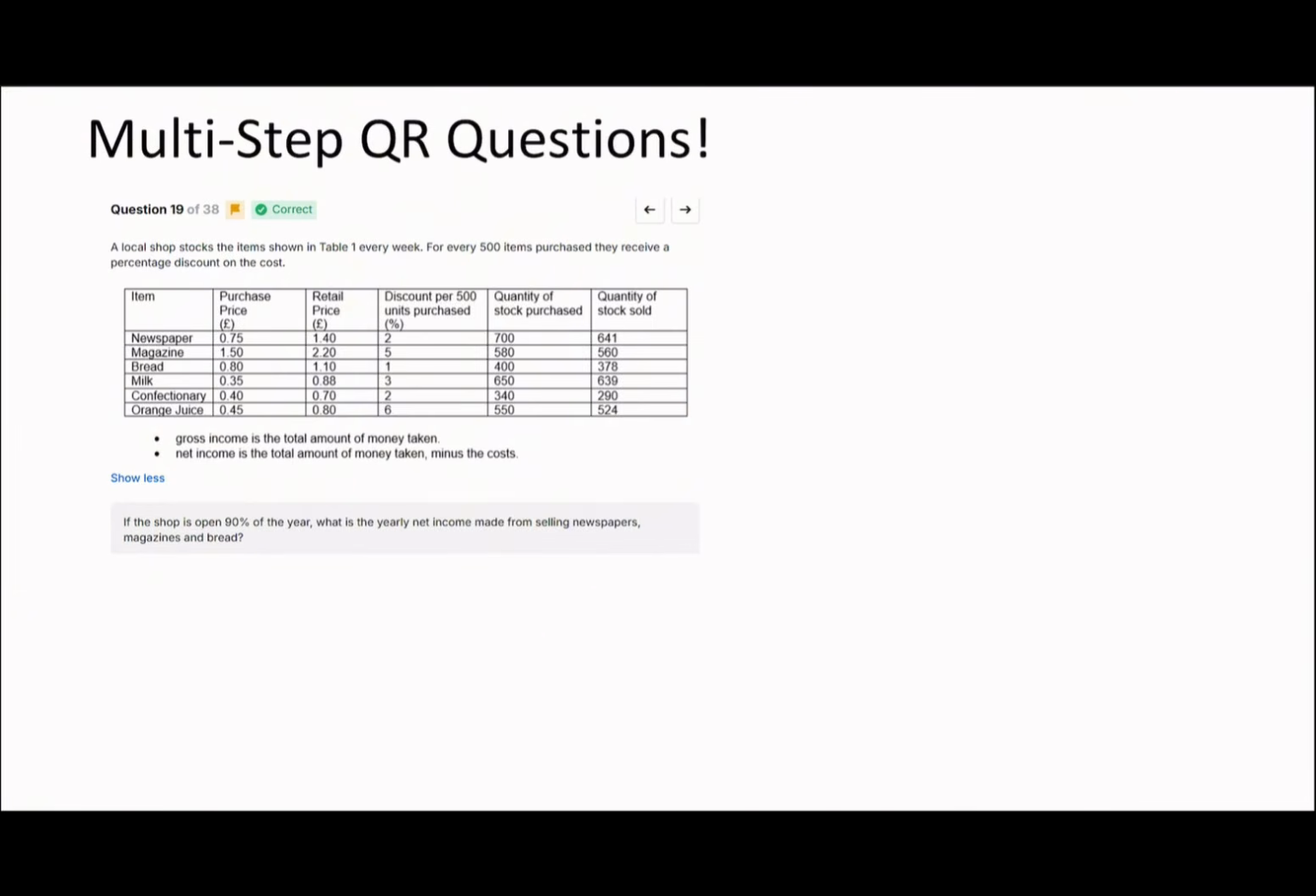Okay, and so on to our final question then in that case. Let's have a look at this one. So the shop is open 90% of the year. What's the yearly net income? So that's total money taken minus costs from selling newspapers, magazines, and bread. So we don't need to worry about the others.